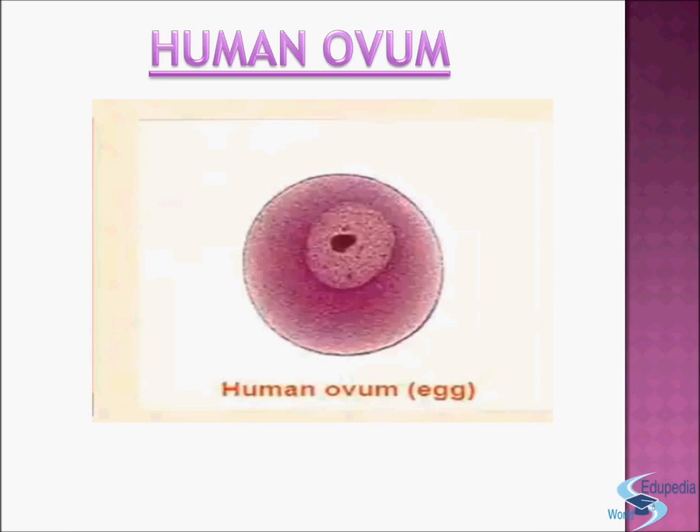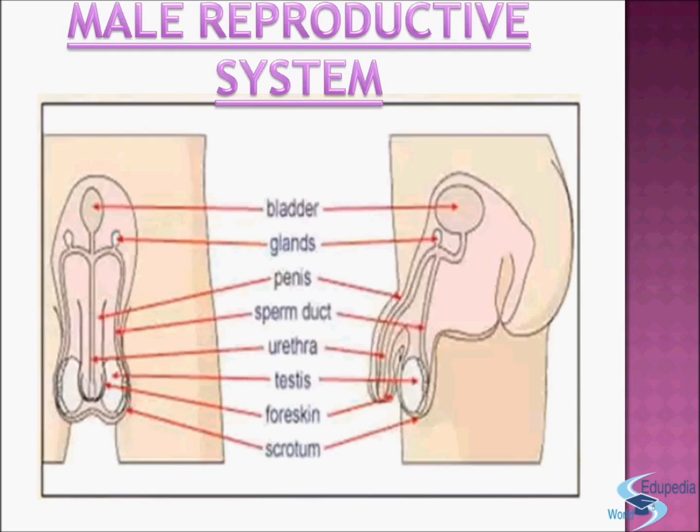And here you can see the human ovum. This is the egg. Now we will discuss the male reproductive system.